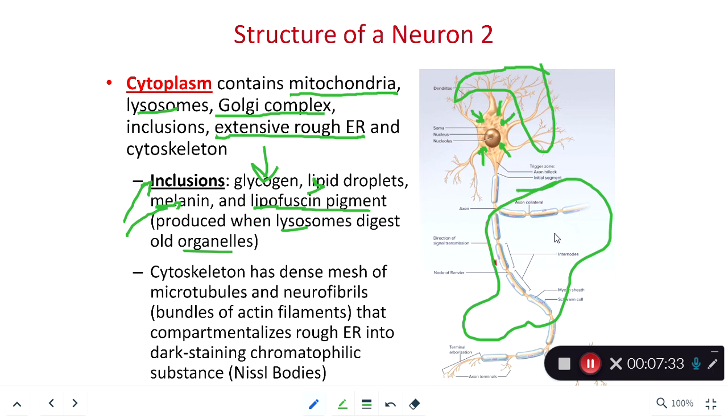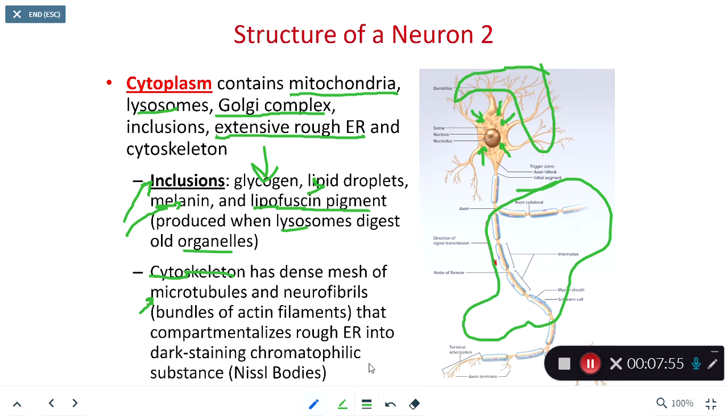So this very unique shape of the neuron is maintained by a network of filaments, the cytoskeleton inside of the cell. And in particular, we have lots of microtubules making up that cytoskeleton. And why do we need so many microtubules? Other than just maintaining the shape, these microtubules are the highway system within the cell.